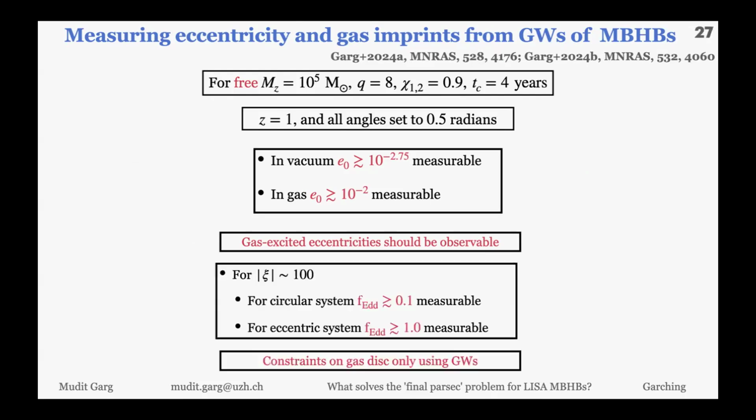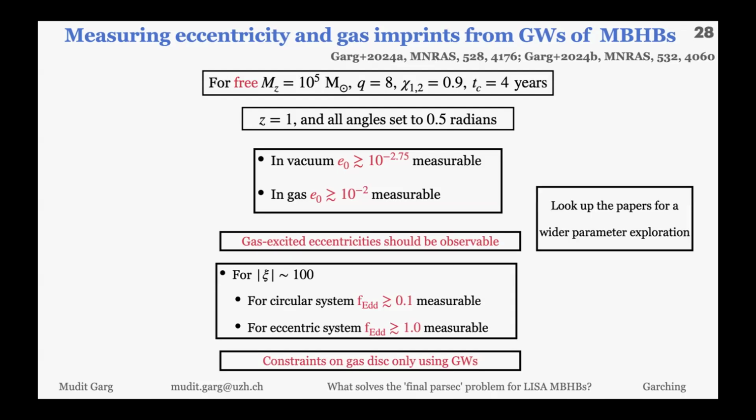excited eccentricities. If you assume some value of Z, then for a circular system, you can measure F_intent of about 0.1. And for an eccentric system, you can measure F_intent of 1. So that means you are able to put some constraint on gas disk properties using only gravitational waves. However, there are, of course, degeneracies. So if you have your favorite system, you can always look up the paper and find how well you can measure eccentricity and gas in different scenarios.